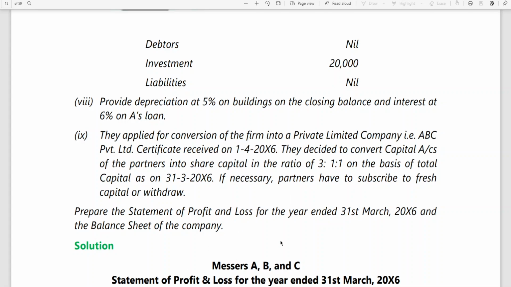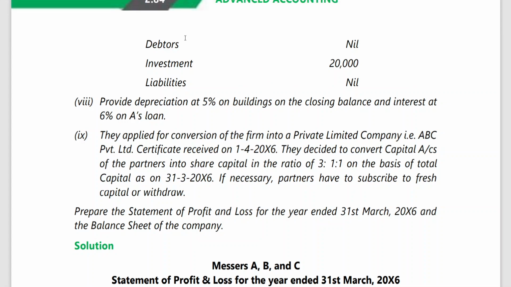Now, prepare the statement of profit and loss for the year ended 31st March 16 and the balance sheet of the company. This is what they are asking. So finally, very simple. The partner was admitted on 1st April 15.